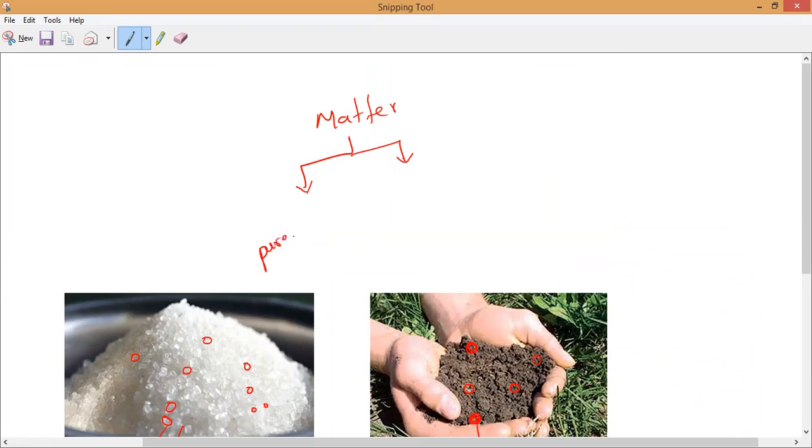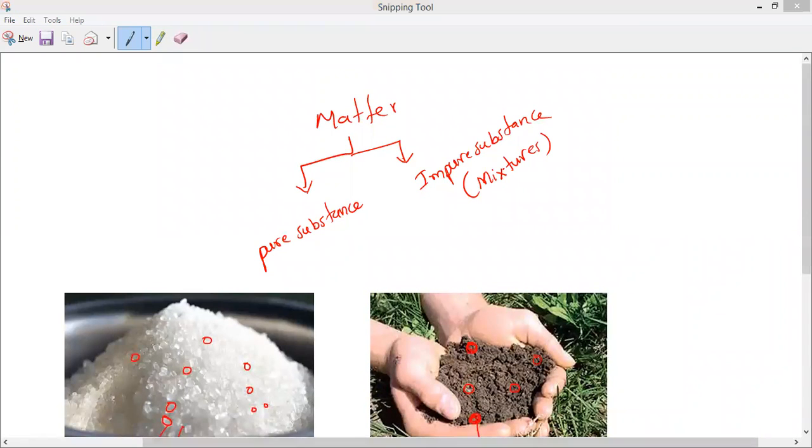One is pure substance and another one is what? Impure substance. Also we can call it as mixtures. Please all of you write it. That is what it is.